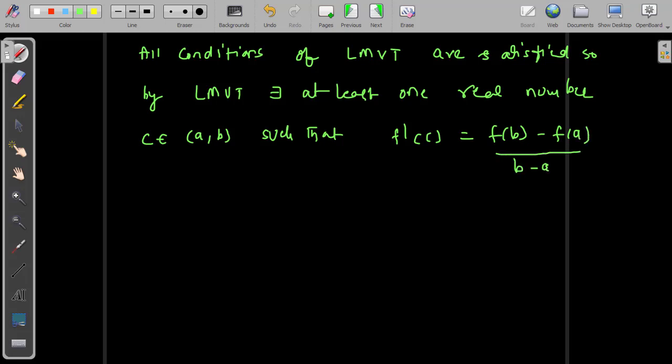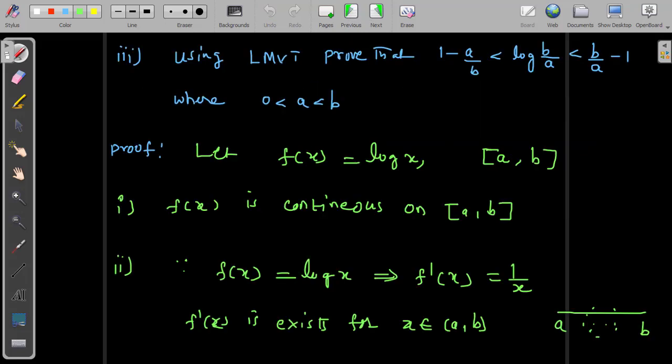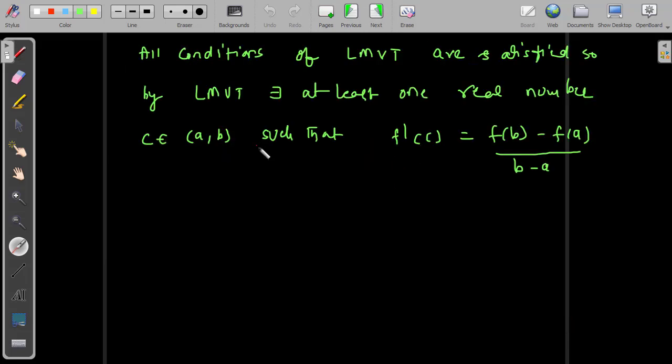Here a means a only, b means b only. We already have f dash of x is 1 by x, so f dash of c becomes 1 by c.